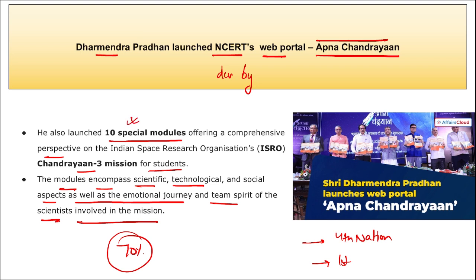Correct. Then to inspire the youth to explore science and technology, as we just saw, the 10 special modules have been launched in multiple languages. These modules will cover a wide range of information and are designed to offer insights and motivate the stakeholders and the students. The interactive and engaging content on these modules has very different graphics, photographs, illustrations, and this will attract the students from 1st to 12th class. And also remember, the content here will be translated into 22 languages with the help of new technology, and there are 10 special modules for the same. Correct. So this is a web portal Apna Chandrayaan launched by Dharmendra Pradhan and it was developed by NCERT.